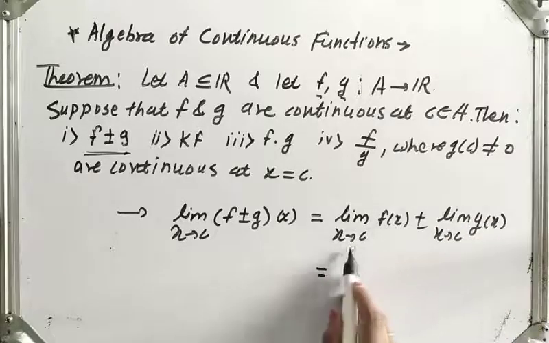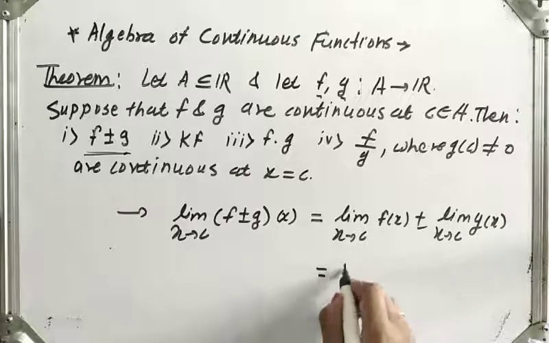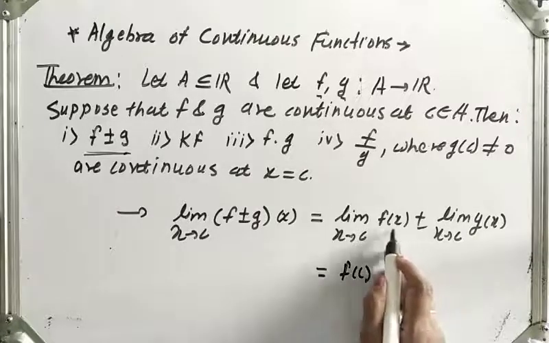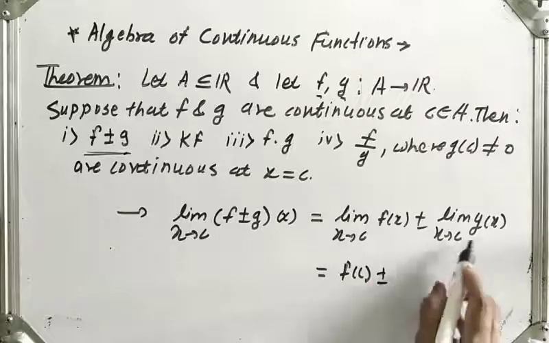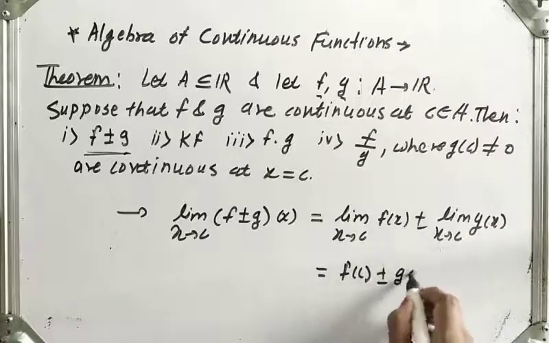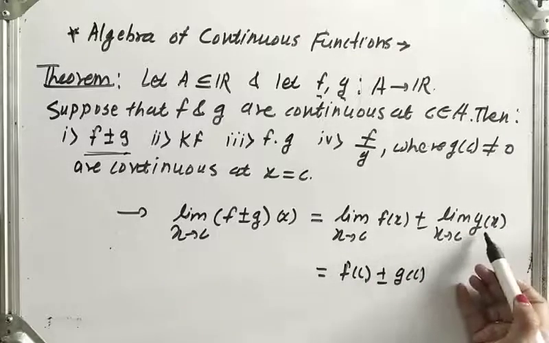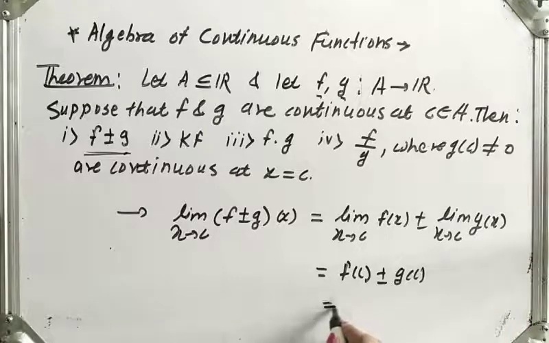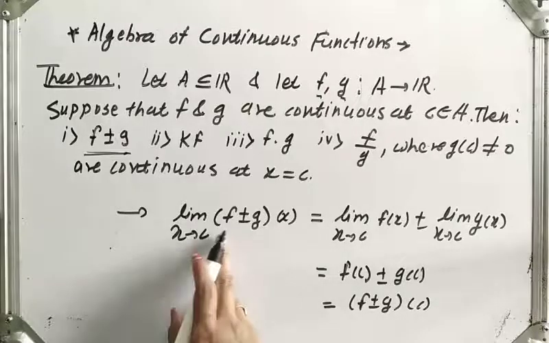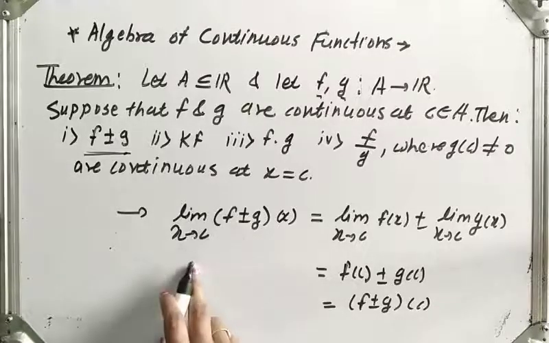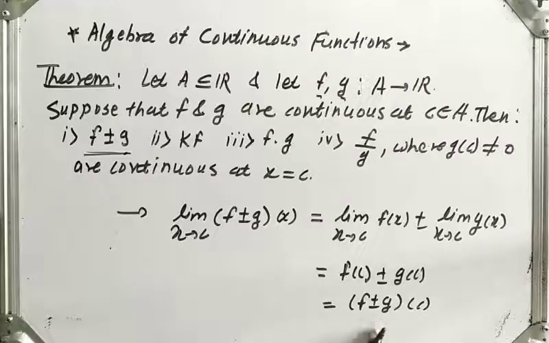What will be the limit of f of x as x tends to c? This value will be f of c, because f is continuous at point c. Plus minus, this value will be g of c because g is continuous at point c, and this can be written as f plus minus g of c. So the limit of f plus minus g of x as x tends to c is equal to f plus minus g of c.